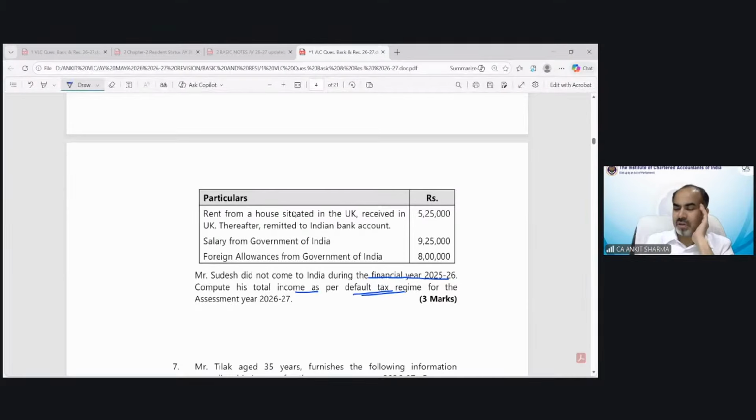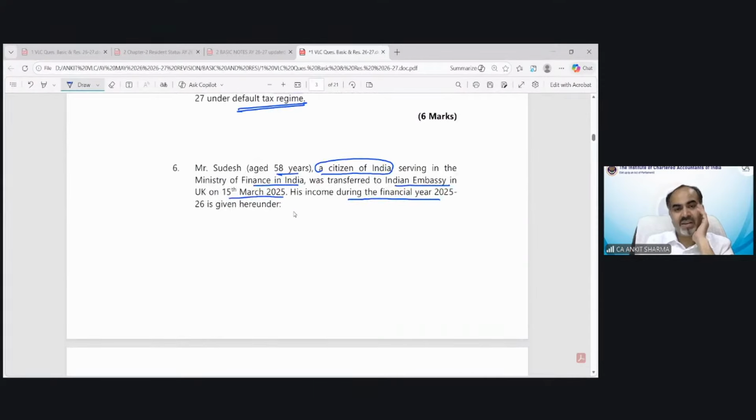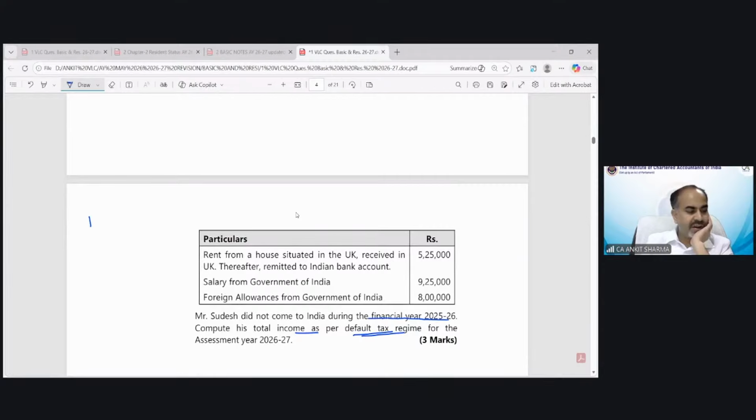And because Mr. Sudesh was an Indian citizen, he went outside India on 15th of March. And during the financial year, he did not come back to India for a visit. So he would be a non-resident. And there was a provision we have already gone through that if a non-resident who is an Indian citizen going outside India on behalf of Government of India and receiving salary from India, only basic salary is going to be taxed. And that would be regarded as arising and deemed to arise in India.